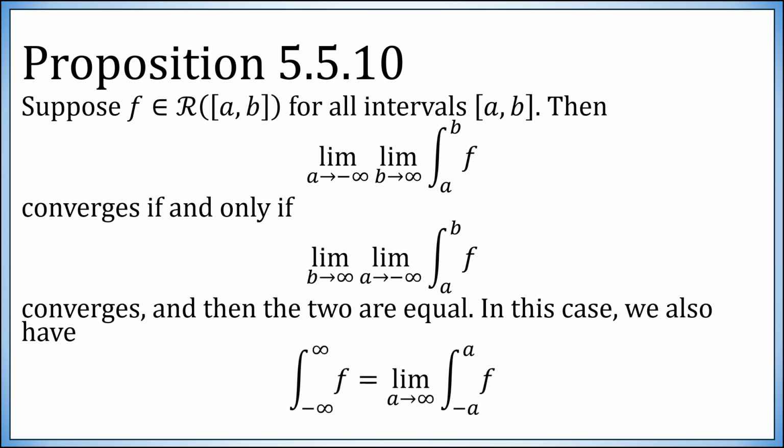So in this case, we can in fact compute this improper integral by simultaneously taking a limit as the upper limit goes to infinity and the lower limit goes to minus infinity, controlled by the same limit. So while we did define it as a double limit in a particular order, if that converges, then so does the other order, if and only if, in which case you could have done both simultaneously.